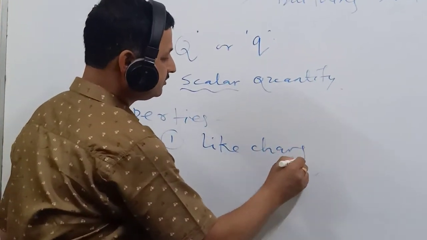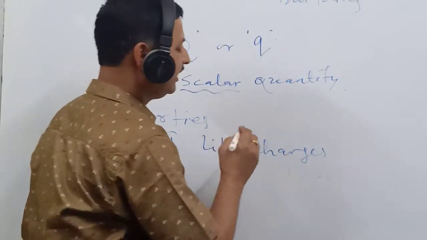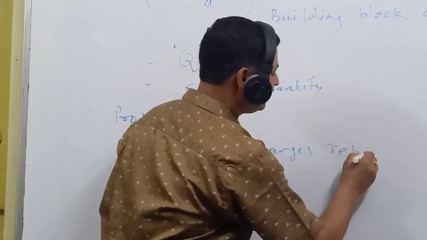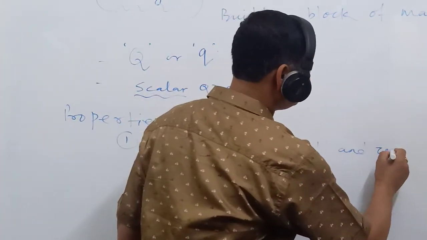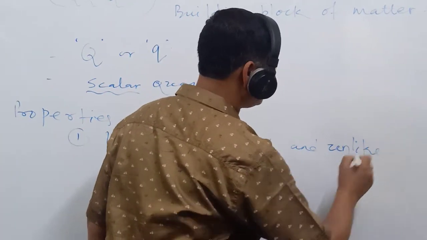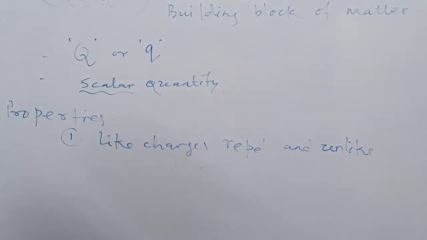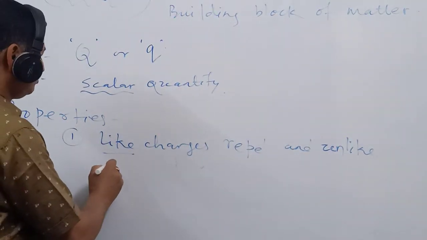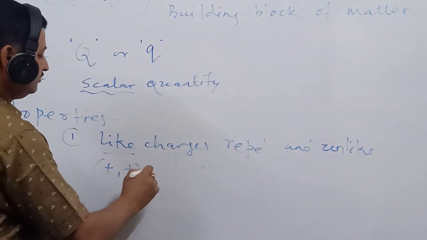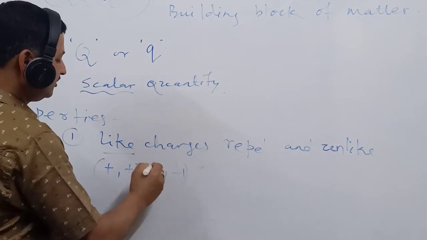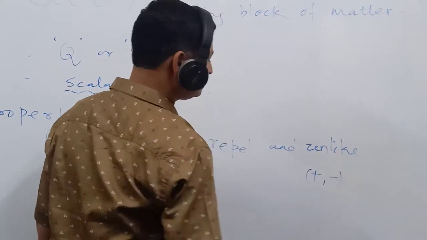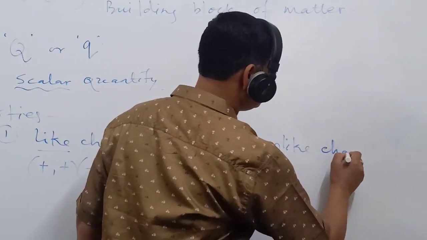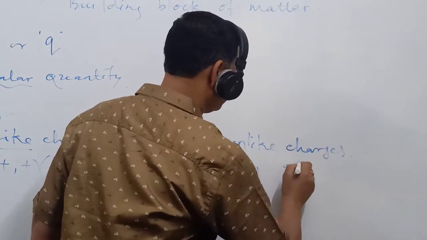Please note it down: like means the same type of charges, that is plus plus or minus minus. Unlike means opposite charges, plus and minus. Unlike charges attract each other.